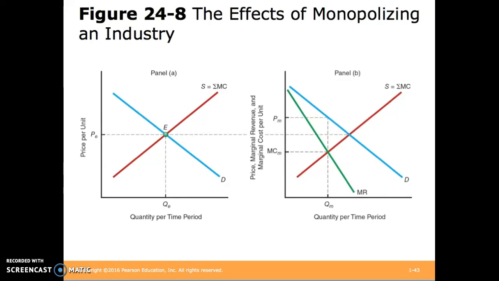In panel A, we see the price that would be the set market price in a perfect competition market. This is where the total supply curve and the total demand curve intersect. However, if that market was to shift to a monopolist market, we would see the marginal revenue curve come into effect because it's a single producer, and so he would produce where marginal revenue is equal to marginal cost. This quantity would end up providing a higher price than the previous market.